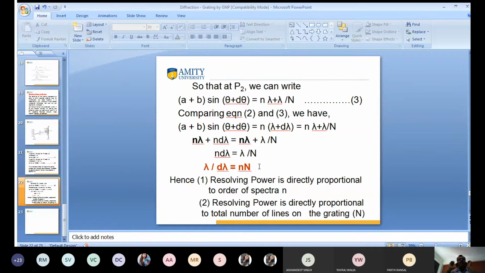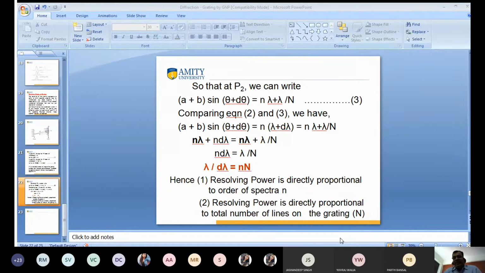If I want to calculate the resolving power of a grating, different instruments have different resolving power. I am talking only about the grating, and lambda by d lambda is equal to small n and capital N. What is small n? Small n is the number of order: first order, second order, n is equal to 1, 2, 3, 4, 5, 6. First order, second order, third order, and capital N is the number of slits.